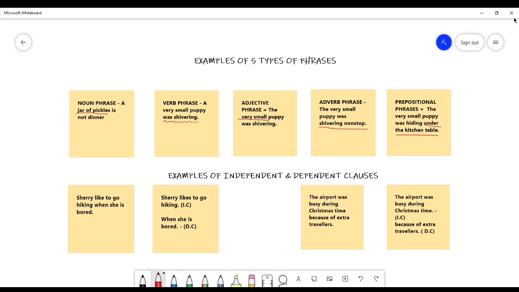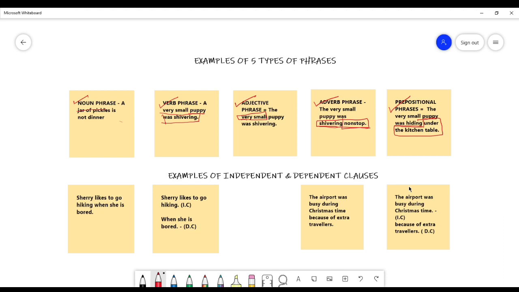Now let's talk about a couple of examples of independent and dependent clauses. Let's look at our first example and see if we can separate the independent from the dependent clause. The first example is "Sherry likes to go hiking when she's bored."